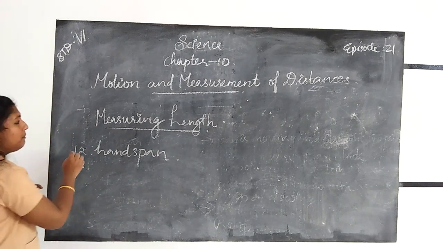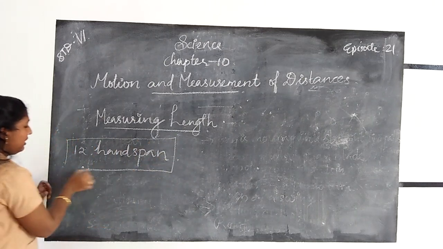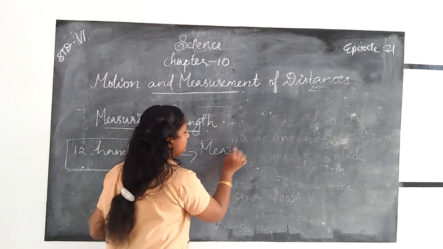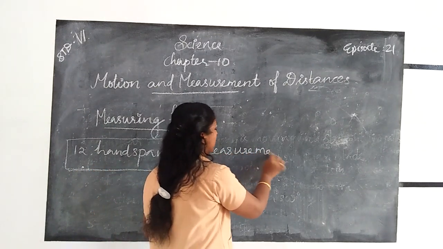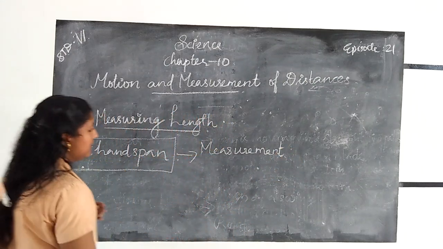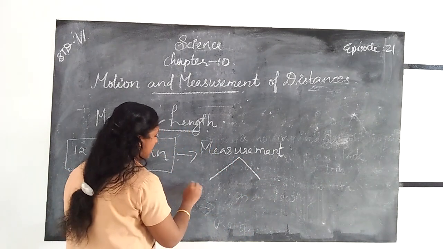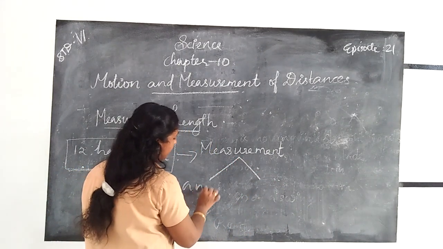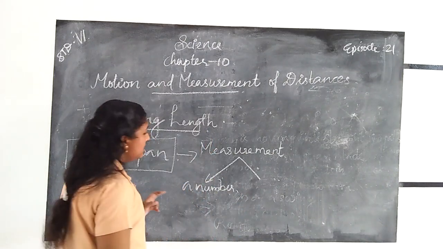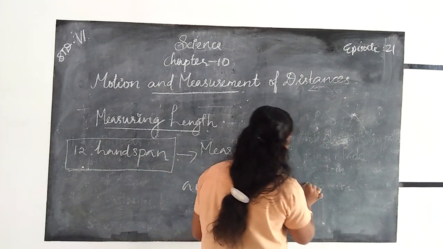For measuring length, the measurement contains two things: one is the number, and another is the unit.